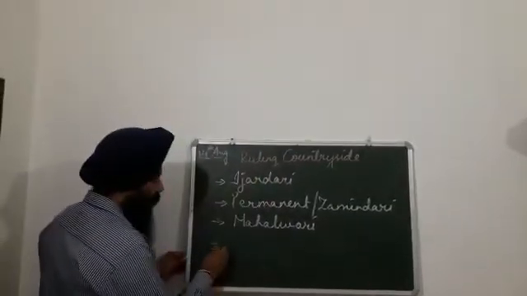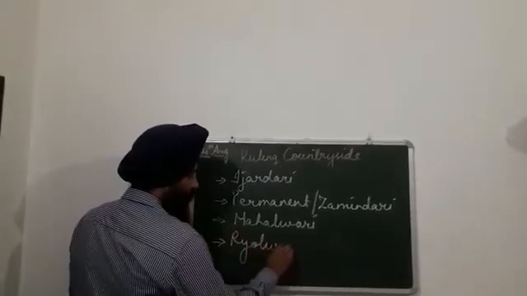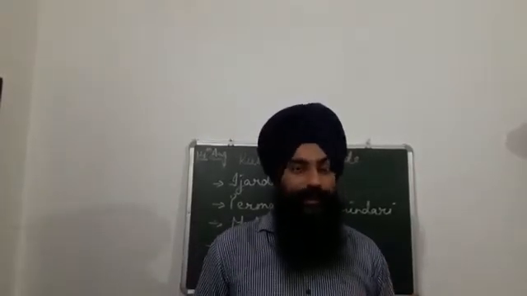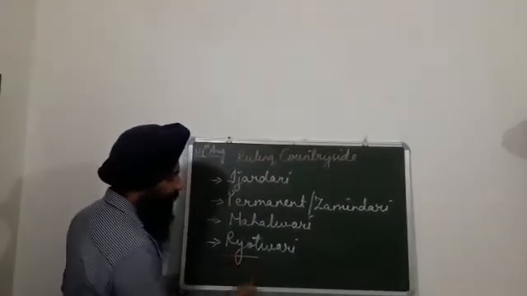Then the fourth revenue system, as we discussed, was the Riotwadi system. In the Riotwadi system, the Britishers changed their policy. The role of the landlord finished and they directly collected the revenue from the farmers. Riots means the farmers, peasants.